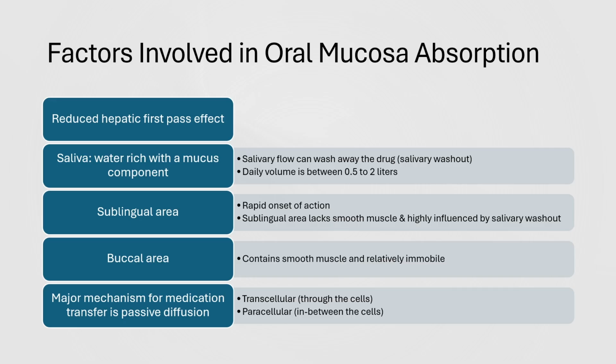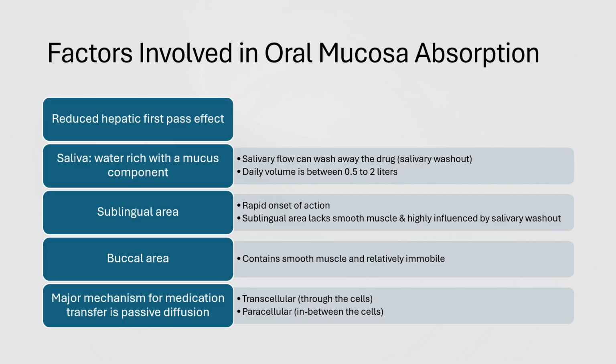Sublingual and buccal absorption reduces hepatic first-pass effect. Our saliva plays a role in medication absorption. It can reduce the contact time and absorption of medications that are intended for buccal and sublingual absorption by washing away the medication into the GI tract by unintentional swallowing. We can produce 1/2 to 2 liters of saliva daily.